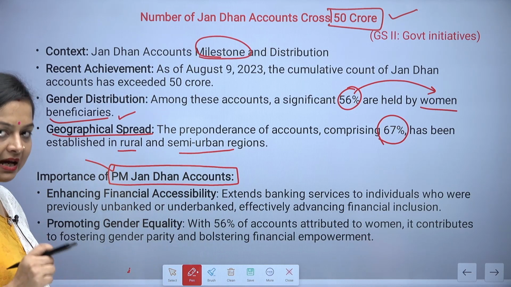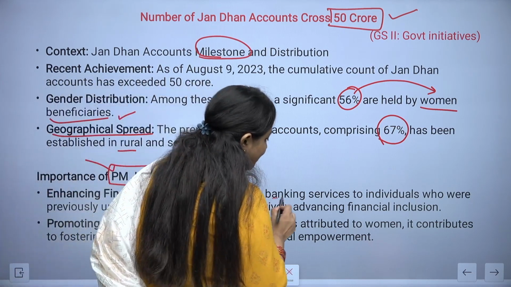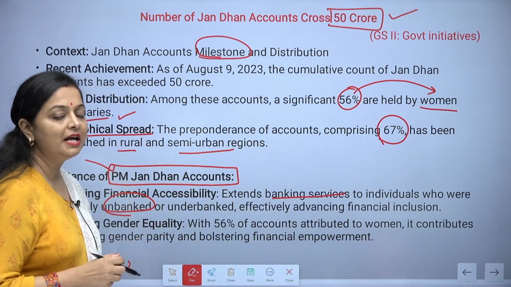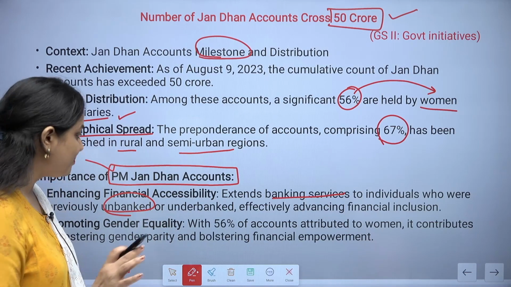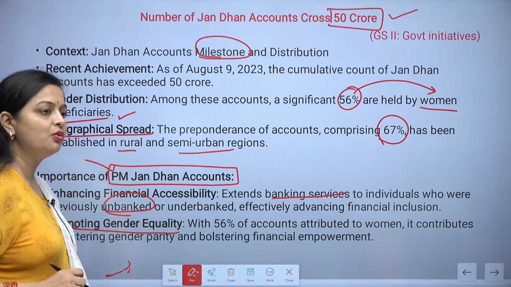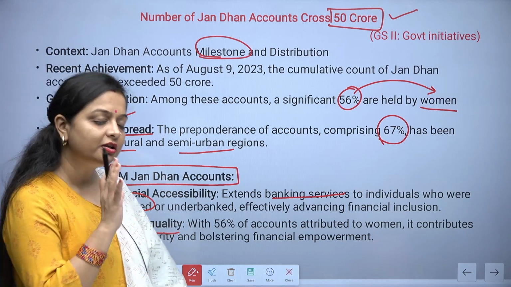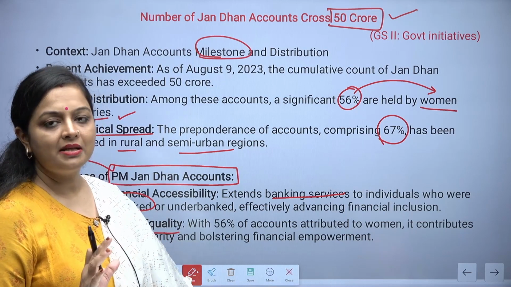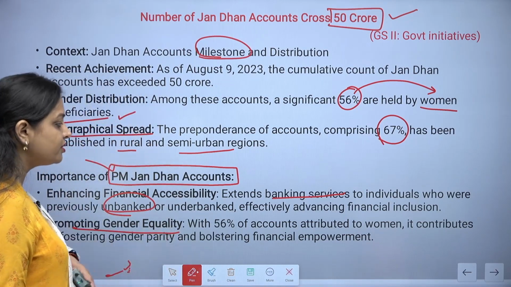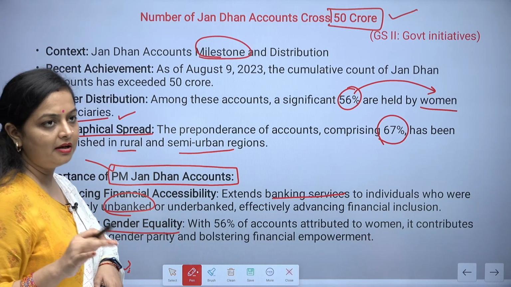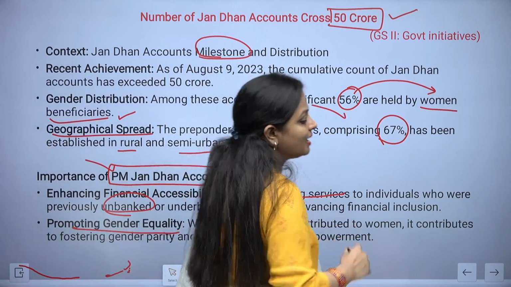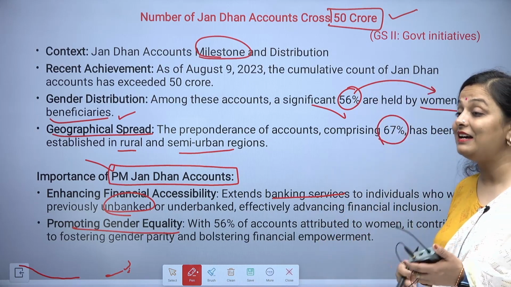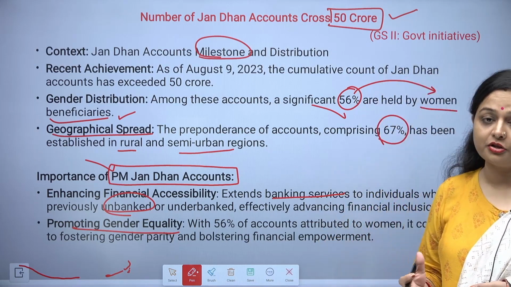It enhances financial accessibility. It extends banking services to individuals who were previously unbanked. So here the financial inclusion is happening because of this. Next is gender equality. There were a lot of women who were not keeping their money in an account. Now, from this number you can see that a lot of people are supporting this and getting interested in joining it.